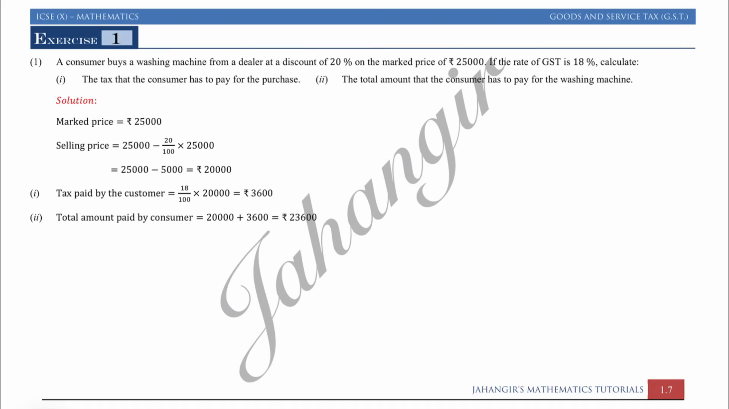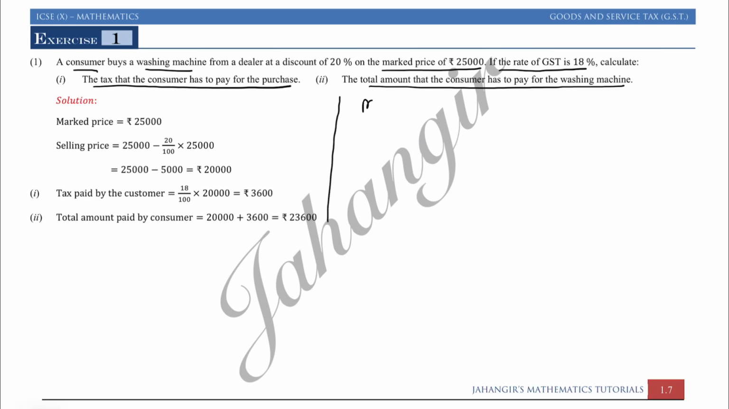Exercise 1, question number 1. We will read the question. A consumer buys a washing machine from a dealer at a discount of 20% on the mark price. Mark price is 25,000. If you are going to buy some washing machine for rupees 25,000 and that dealer is giving you a 20% का discount, and GST of 18% is charged. Calculate the tax that the customer has to pay for purchase and the total amount that the customer has to pay for the washing machine. This is just a practical example. So let us say first MP, mark price.